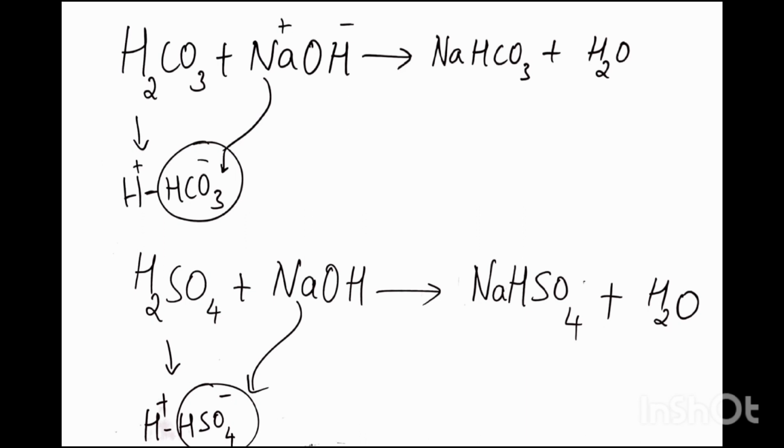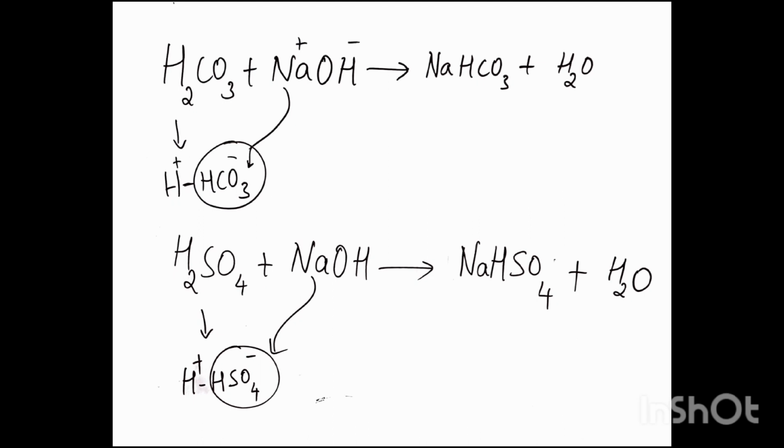In the same way, sodium hydrogen sulfate or sodium bisulfate is formed by the reaction between sulfuric acid and sodium hydroxide. In this case also, sulfuric acid has 2 hydrogen atoms, but only one hydrogen cation is replaced by sodium cation to form sodium hydrogen sulfate, which has replaceable hydrogen atom. So, it behaves as acid, because of which we call this salt as acidic salt.